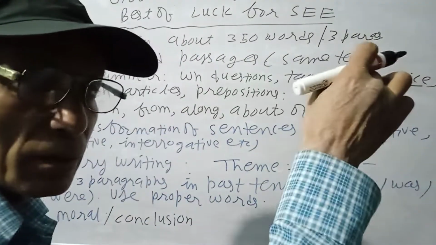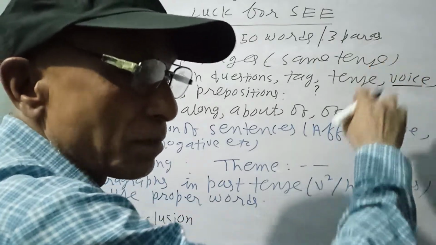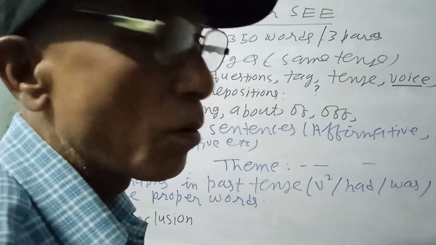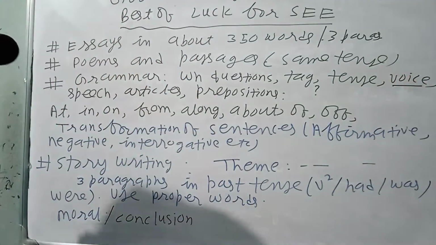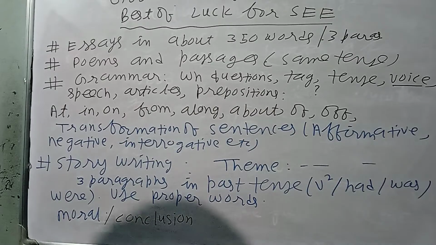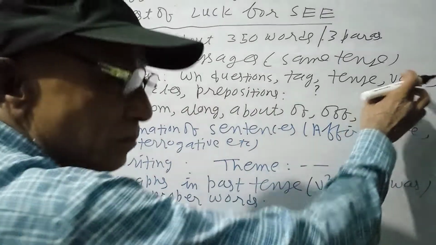Active voice, simple tense, passive in the simple. Active voice, continuous, passive also continuous. Active voice, perfect tense, passive voice should also be in the perfect tense.